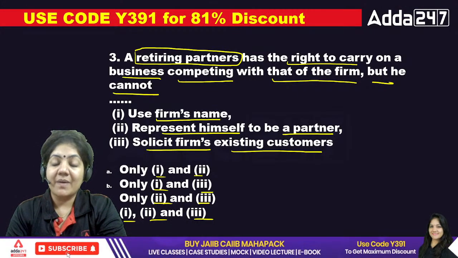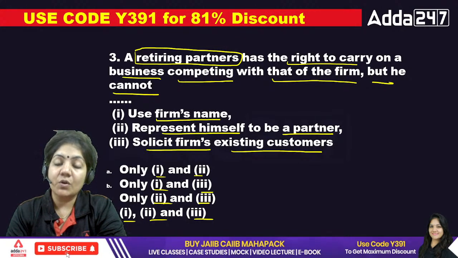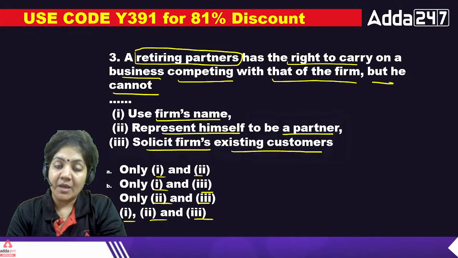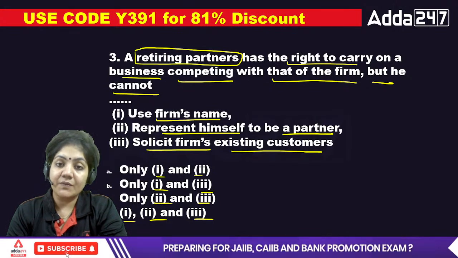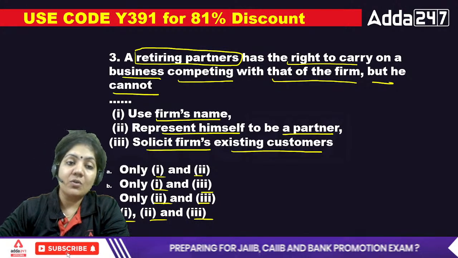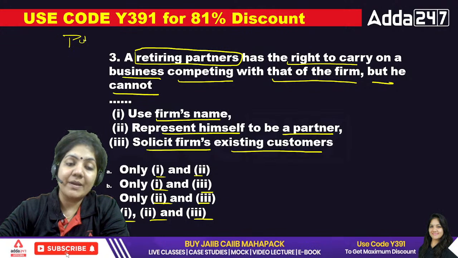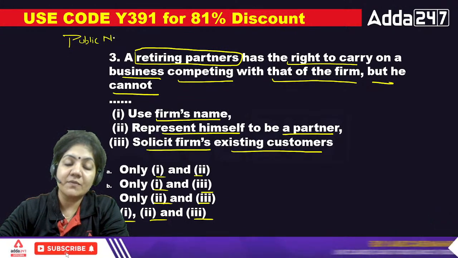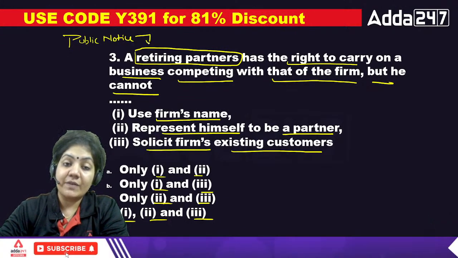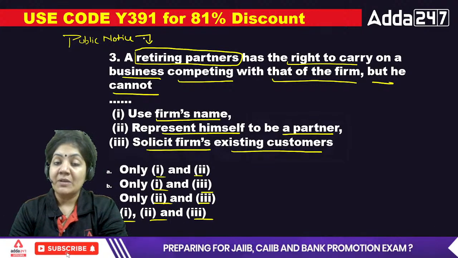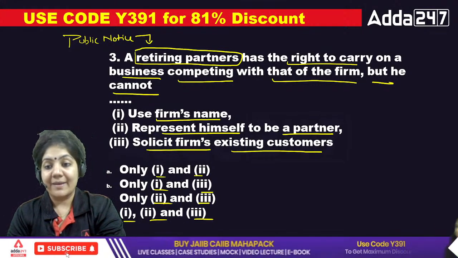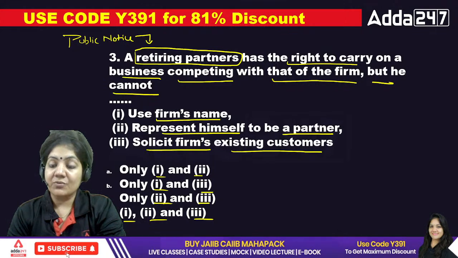A retiring partner means the partner who wants to leave the partnership firm. Before retiring, he has to give public notice. So you always have to remember that public notice is important for the retiring partner. If he does not give public notice, then the retiring partner will be liable. That's why public notice is a requirement.